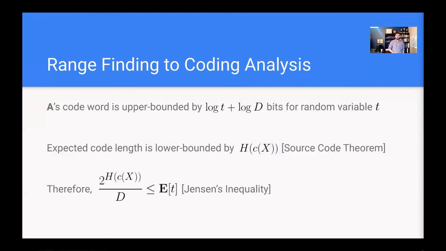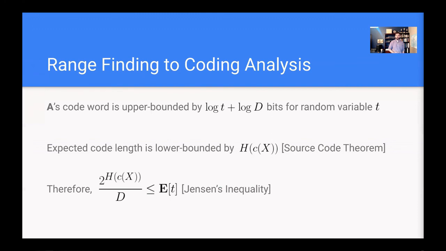So now we can analyze the length of the code that Alice needs to send to Bob, this pair (T, d). Obviously this code has length log T plus log D bits, where capital D is an upper bound on the distance little d. And T is the interesting part here: it is a random variable which describes how many steps Alice has to look at to find a value within this distance capital D of the target value V to encode and send to Bob.